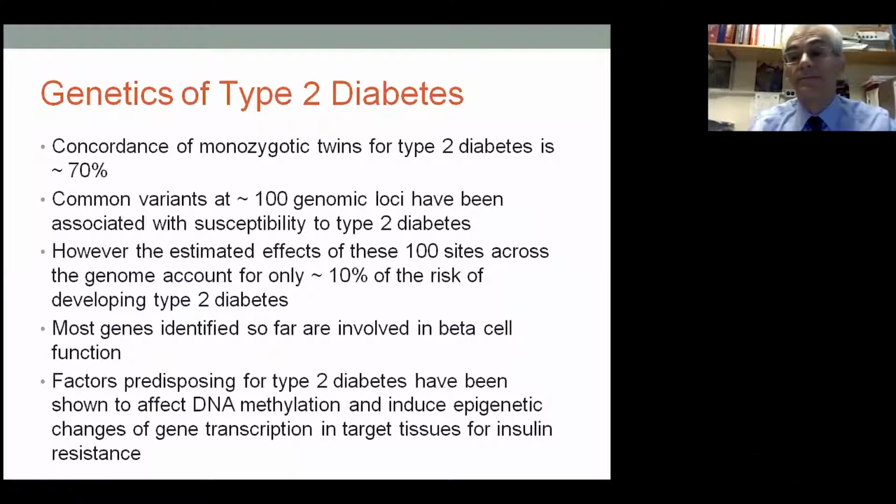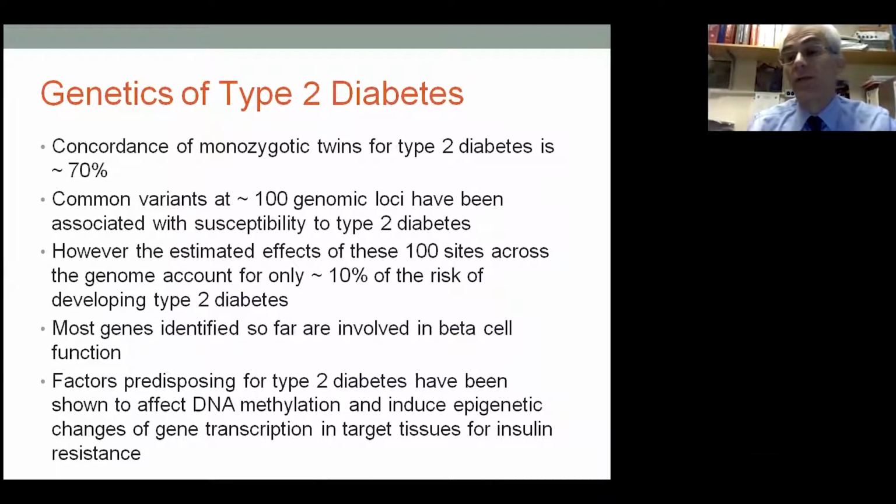We know that fetal malnutrition can result in a very high risk of developing type 2 diabetes down the road. For the genetics of type 2 diabetes, we know that the concordance in monozygotic twins is 70% or more. In the last 10 years, with all the gene studies, more than 100 genes have been identified with susceptibility for diabetes. However, the risk for each of these genes is very small, and all these genes together only account for 10% of the risk of developing type 2 diabetes.